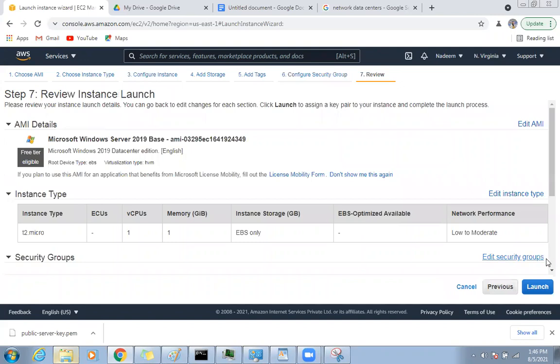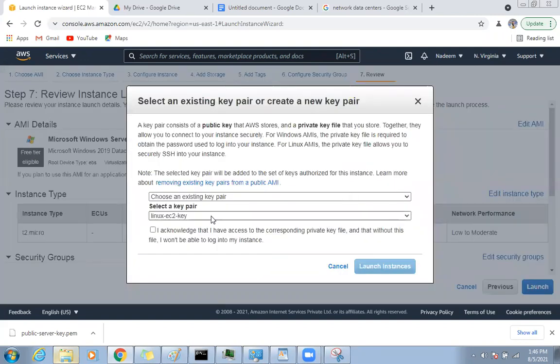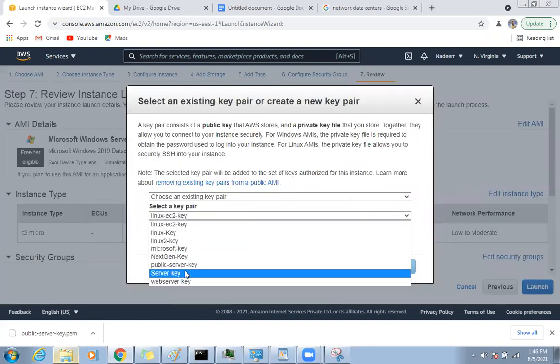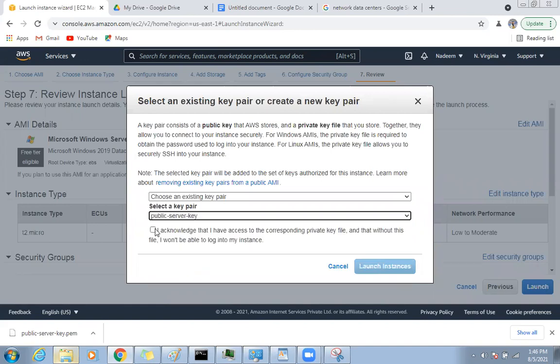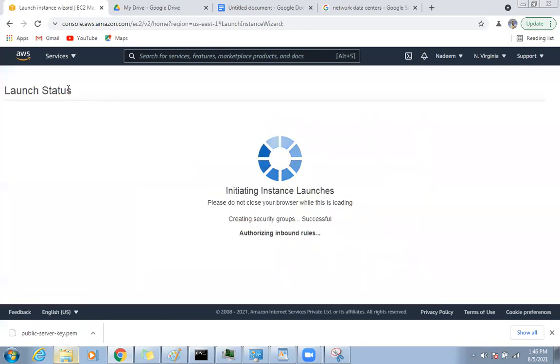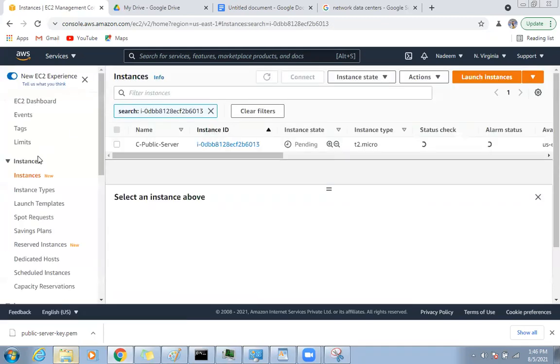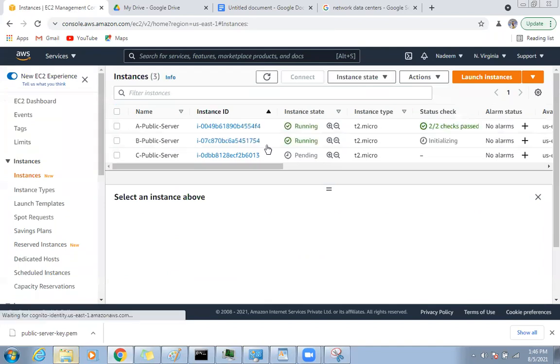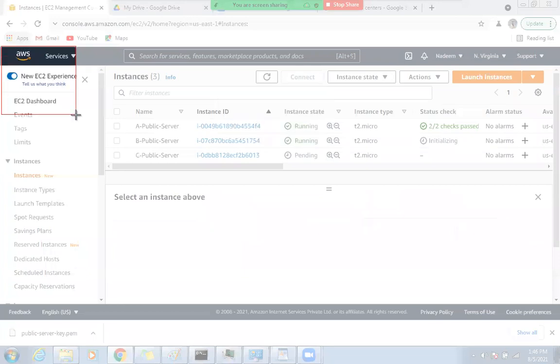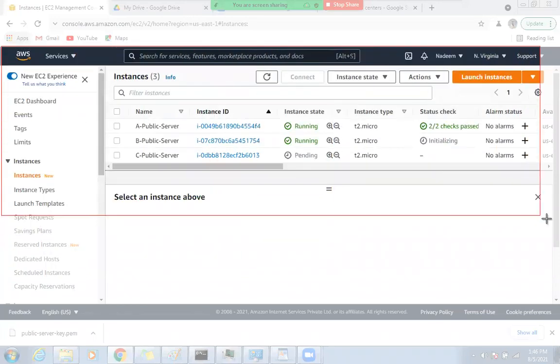Review and launch. But this key is a common key you can use anywhere. Public server key launch. So now if I go back here and clear all the filters, my 3 servers are getting ready. Okay, so 3 servers you need to create in each VPC.